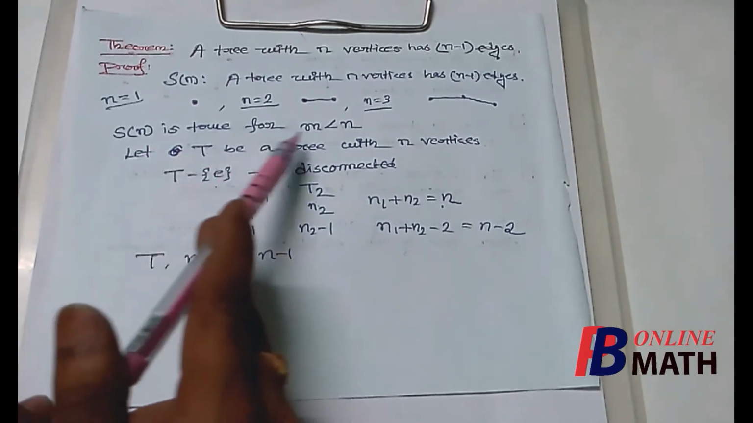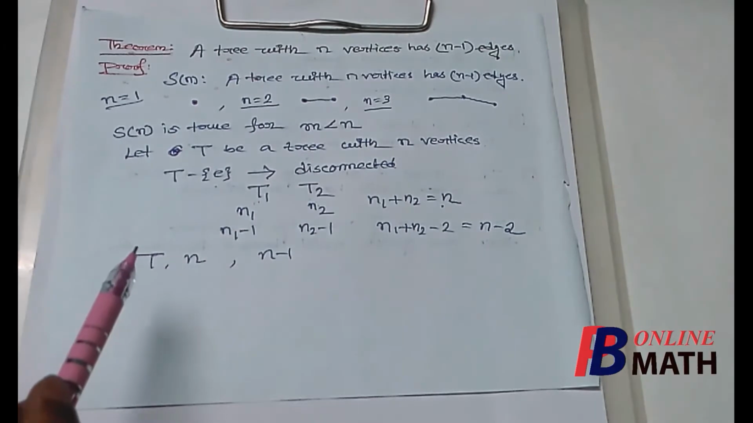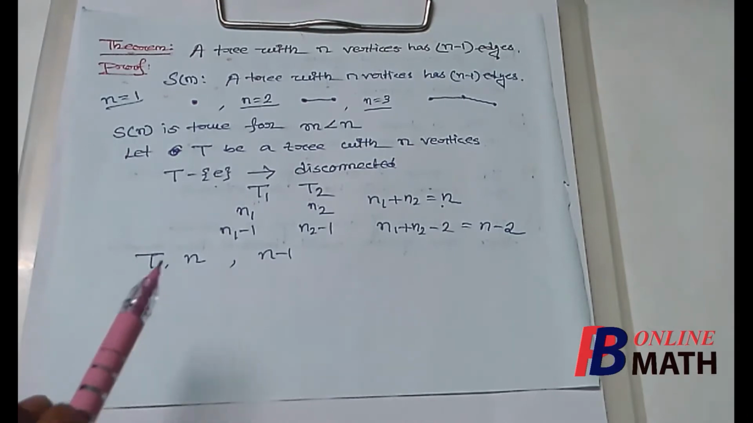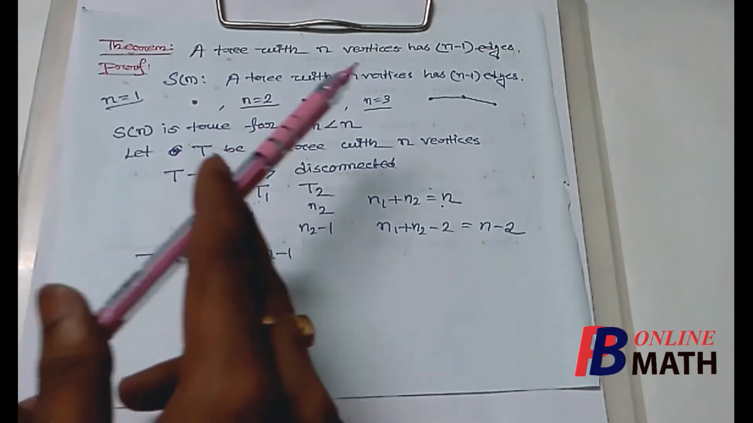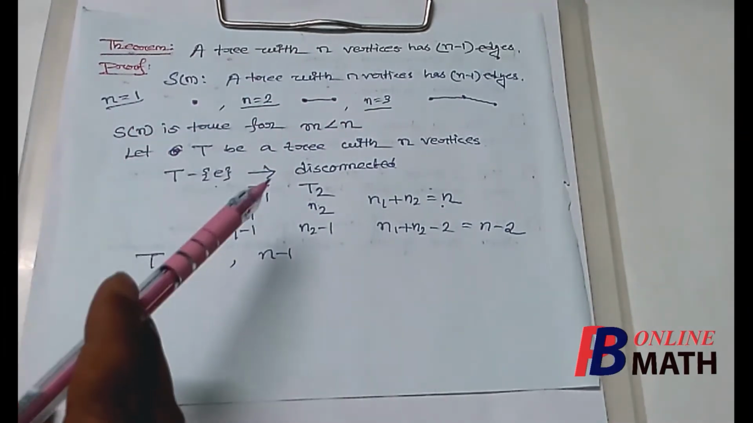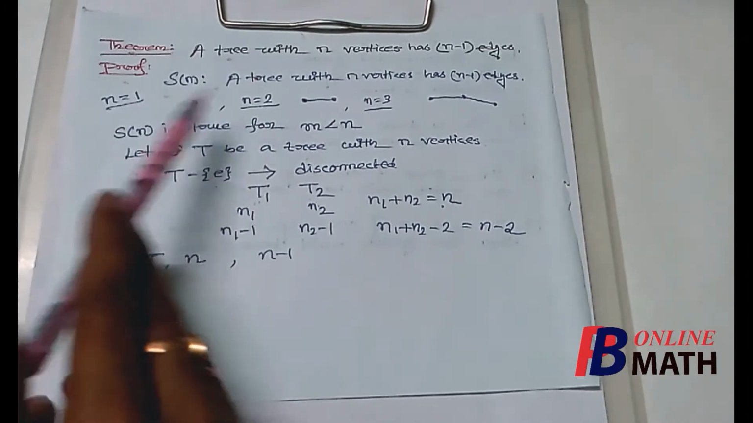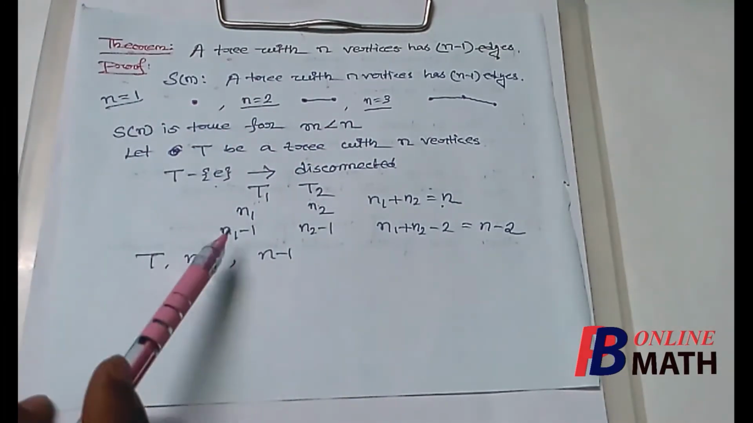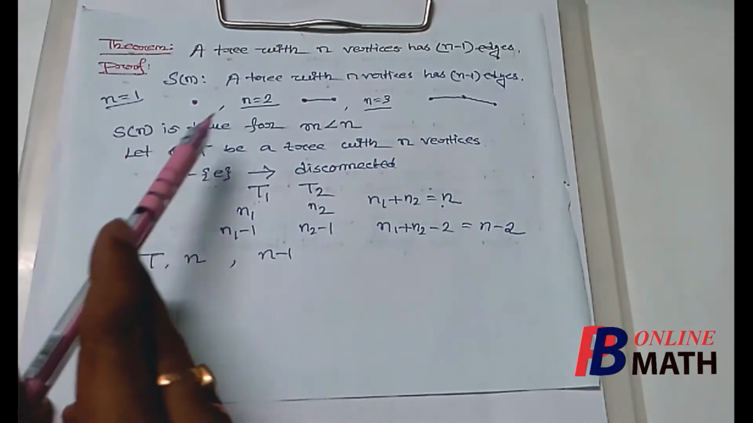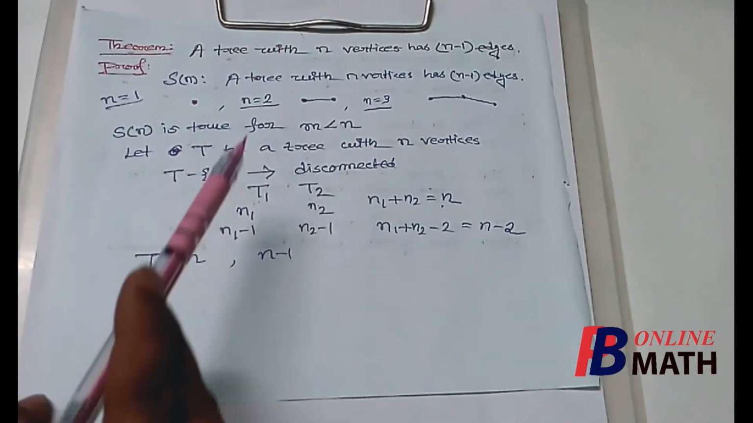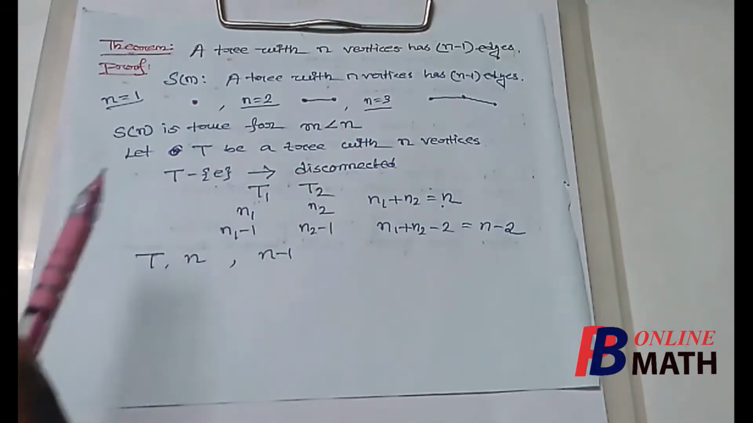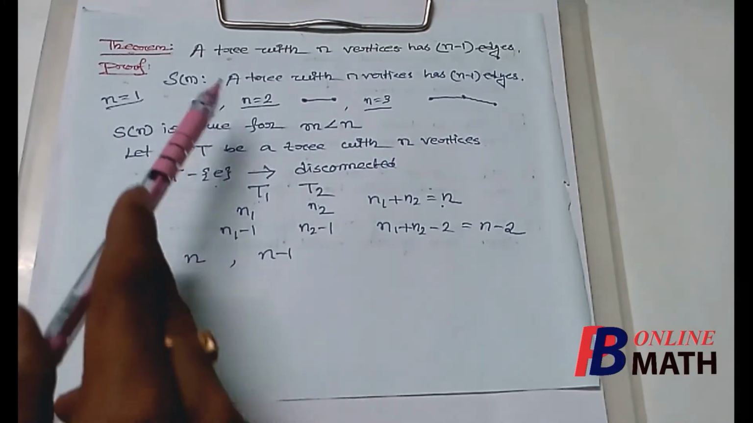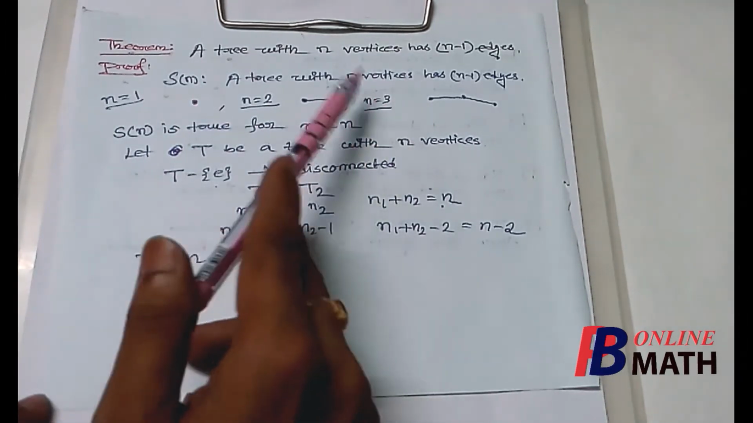Now using this condition, we have proved that the statement is true for n equal to n. Therefore by mathematical induction, this theorem or the statement is true for any positive integer n, because we have assumed that the statement is true for n equal to 1, 2 and 3, and using the condition that the statement is true for any positive integer less than n, we have found that the statement is true for the integer n. Therefore by mathematical induction, the statement is true for any positive integer n.